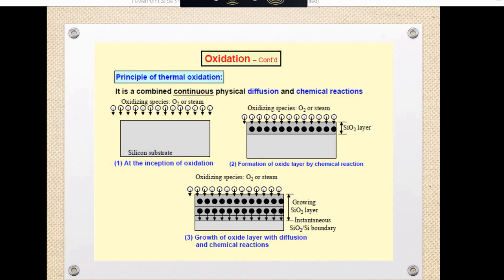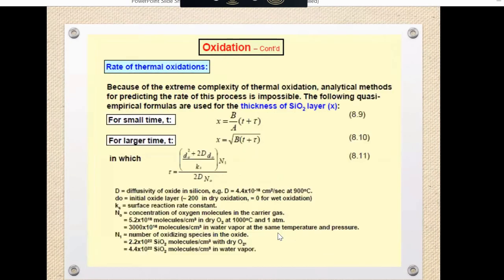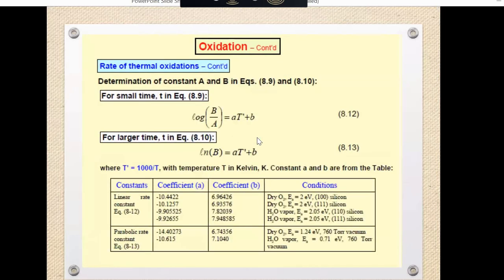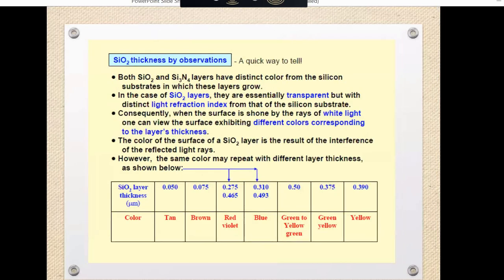So basically there are two formulas, for the small interval of time and for the large time, to calculate the thickness of SiO2. We will not go into detail with this calculation, we are just understanding what oxidation is, what the principle of thermal oxidation is. See here, whatever thickness of SiO2 is formed on this silicon substrate can be seen or observed and can be differentiated.